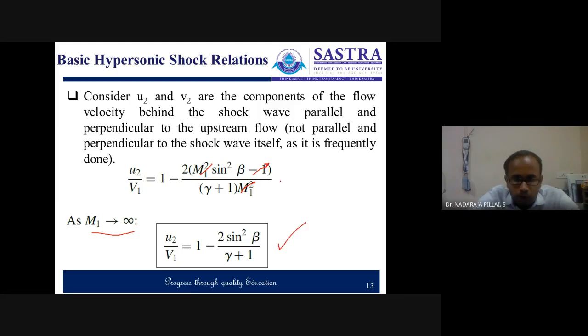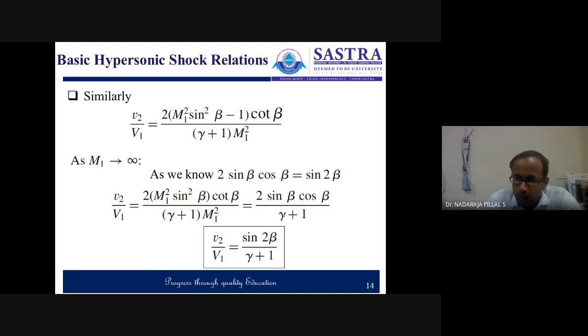So u2 by v1 reduced to this: u2 by v1 is equal to 1 minus 2 sin square beta by gamma plus 1. Similarly, we can consider v2. v2 by v1 is equal to 2 m1 square sin square beta minus 1, into cot beta, by gamma plus 1 times m1 square.